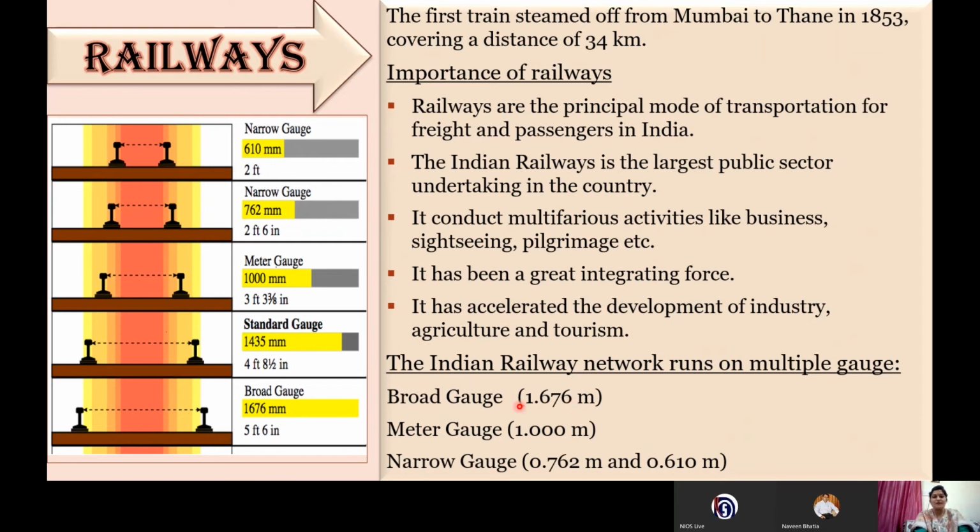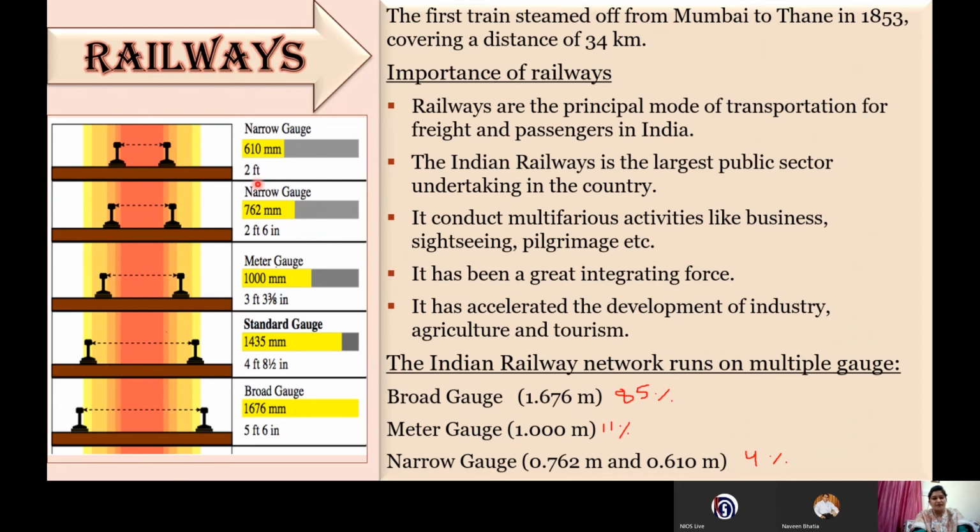So we can see that the length of broad gauge is 1.676 meters. Almost 85% of the railway line runs on the broad gauge, almost 11% runs on the meter gauge, and around 4% is on the narrow gauge. Our government is making efforts to transform it into 100%. So with time it will be 100% also.